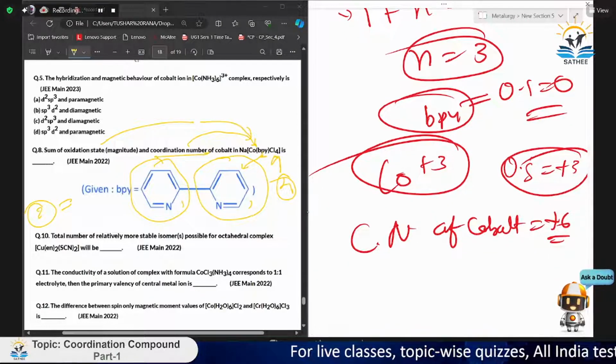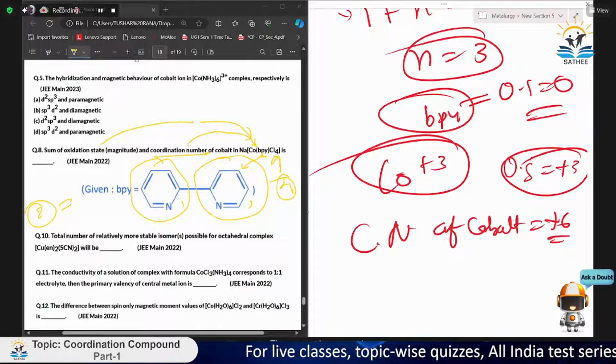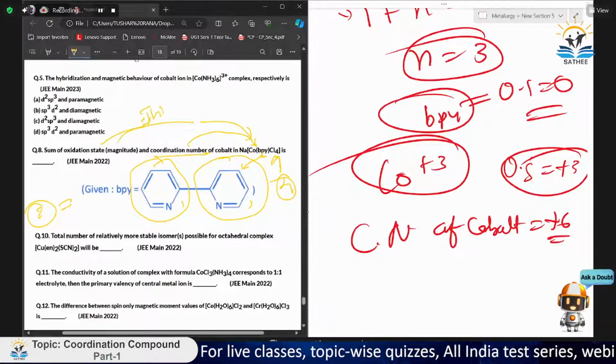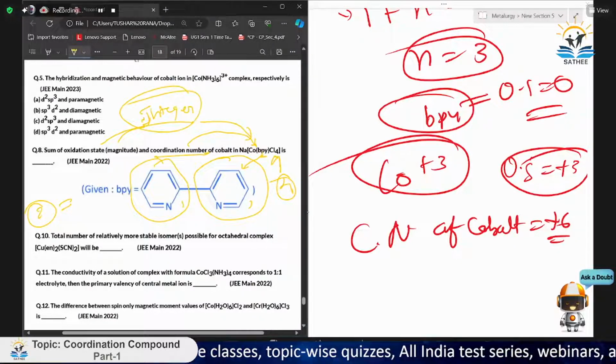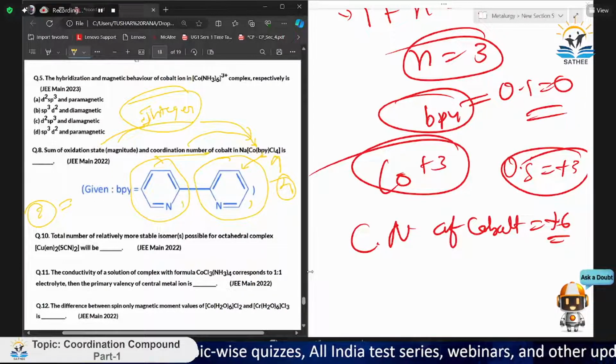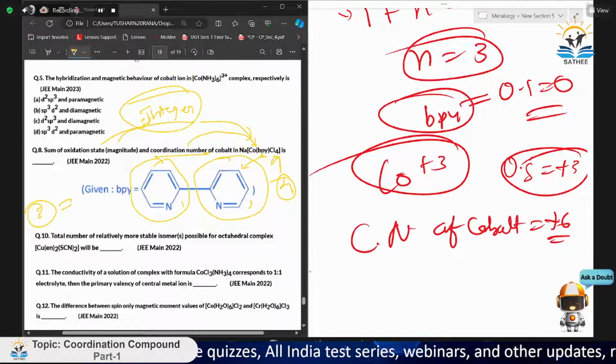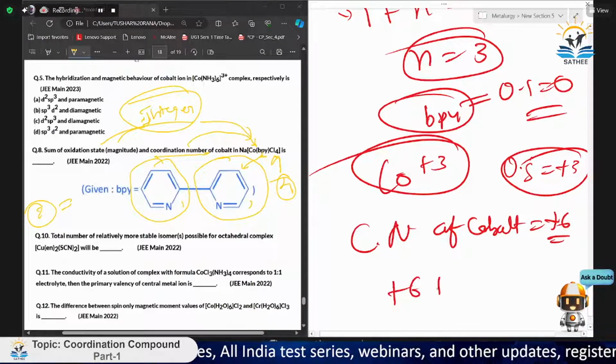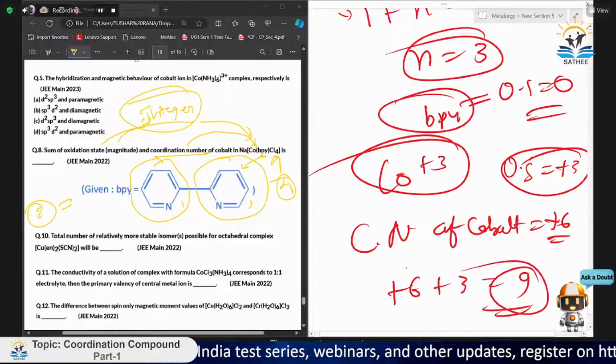Now we have to write the answer. It may come in the integer part also, so you can write an integer here, because nowadays the JEE Main also includes some integer questions. 5 integer questions, which earlier were not there. So 6 plus 3 equals 9. So 9 is the answer.